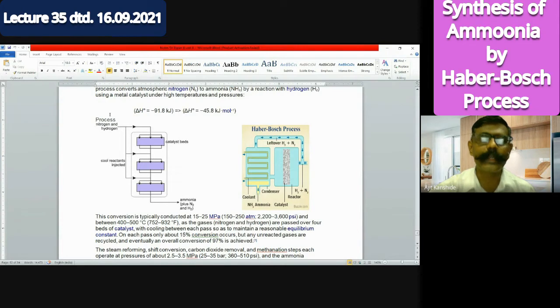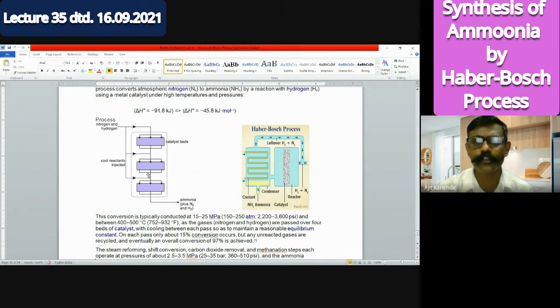Here what we do is combine two gases, nitrogen and hydrogen, and we allow them to pass through a catalyst bed, due to which the reaction between them occurs. Otherwise, if we bring only nitrogen and hydrogen, the ammonia gas will not form. It will form, but for that too high pressure and temperature are necessary. So here catalysts help us to combine those reactants, and because of that the reaction can lead to the product. So it is a repeated combination that we form.